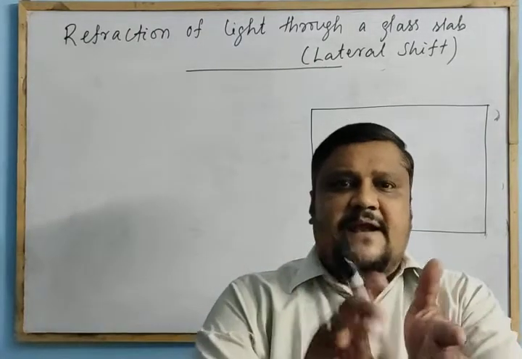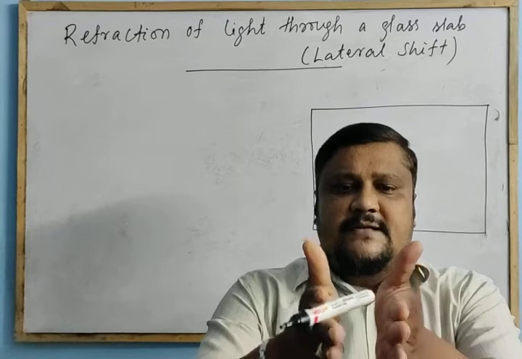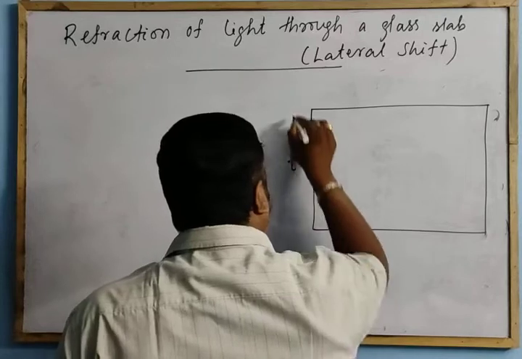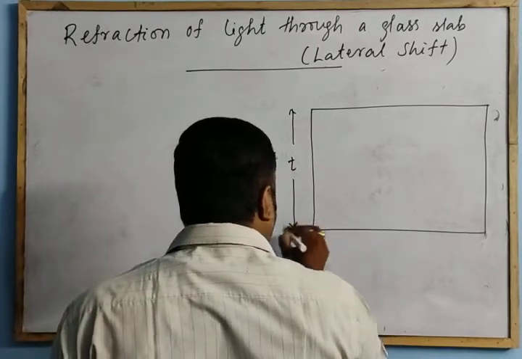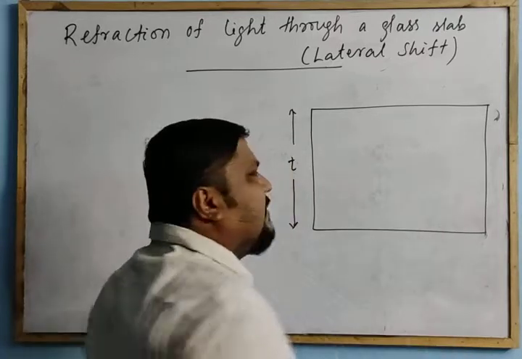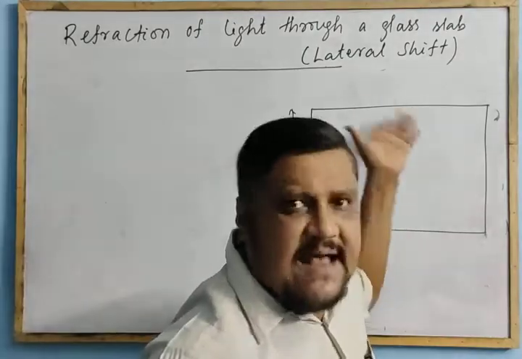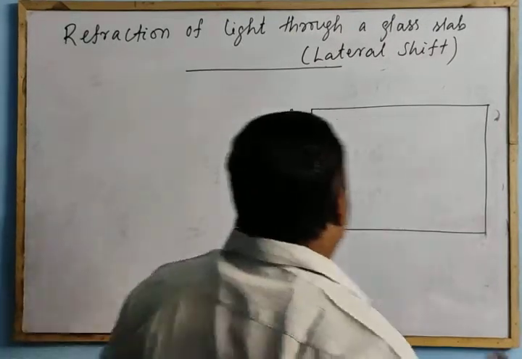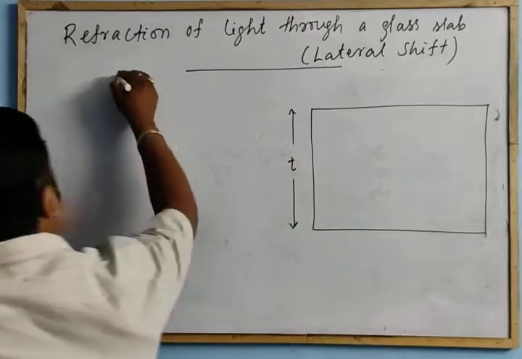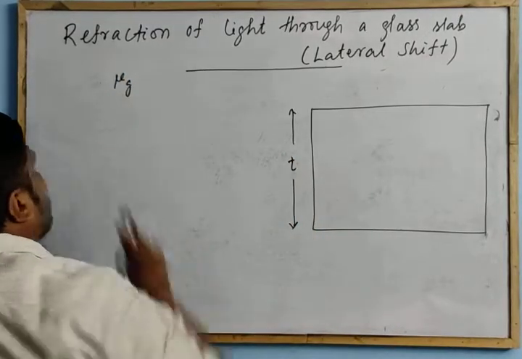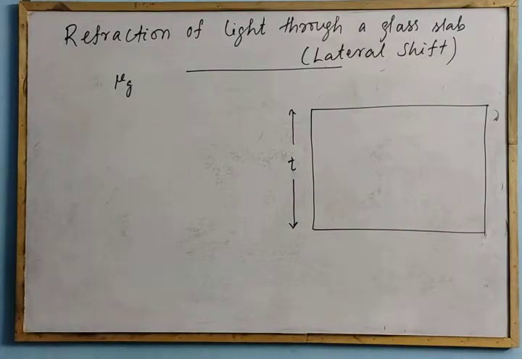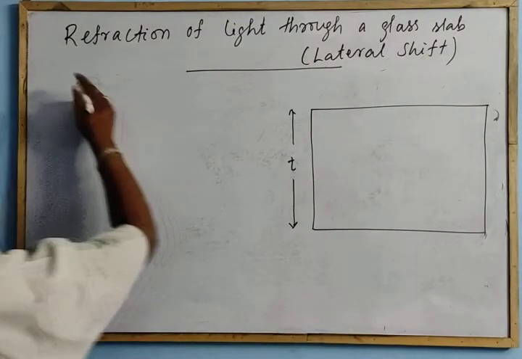Two parallel faces, some refracting medium is in between, the glass medium is there, and this is the glass slab, whose thickness is T. As you know, the material in the glass slab, for example, let it be glass, is of refractive index mu. Mu of glass is the absolute refractive index, right? Mu is the refractive index of the glass slab.